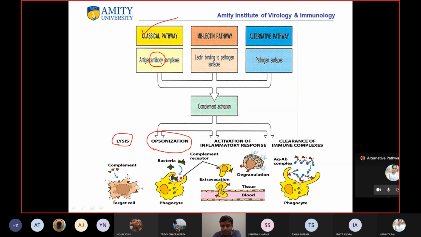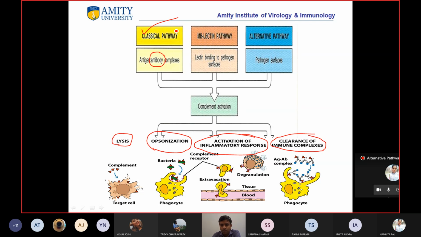I will discuss this mechanism in detail later on. Then activation of the inflammatory response and clearance of immune complexes. So there are a lot of different functions of the complement system.